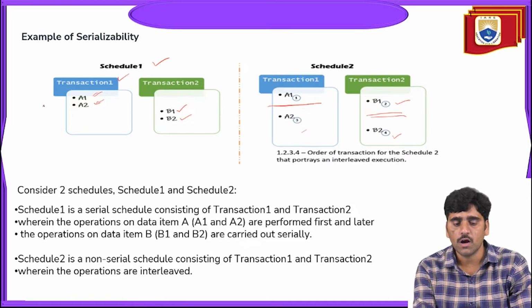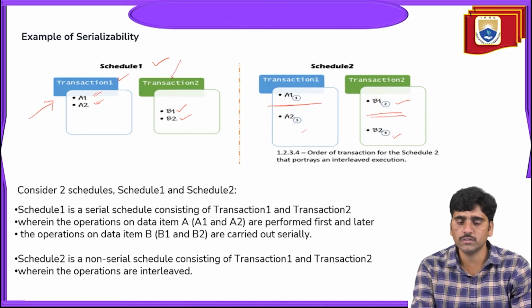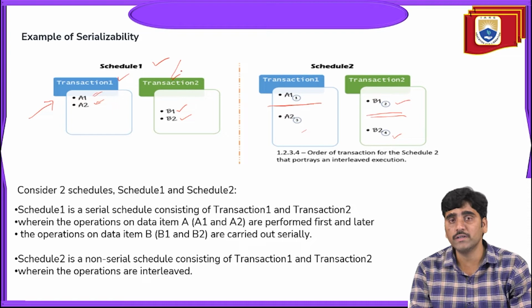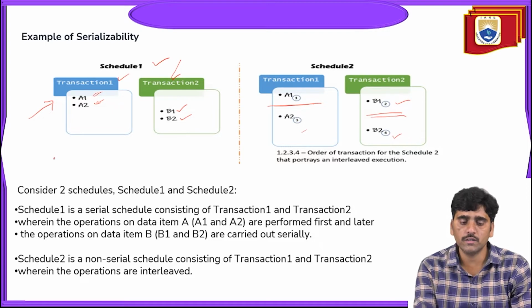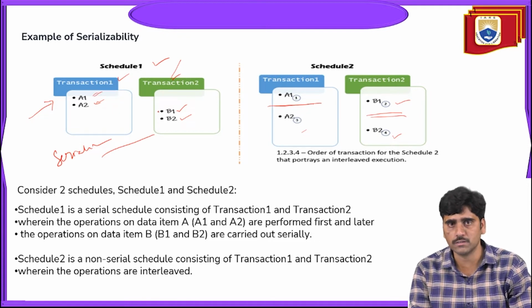So that means after executing transaction 1 only, transaction 2 is going to be executed. That means they are scheduled serially, with a serial execution. Here the concept of serializability comes in. This diagram shows the serializability of the transactions being executed. But here it is non-serial.